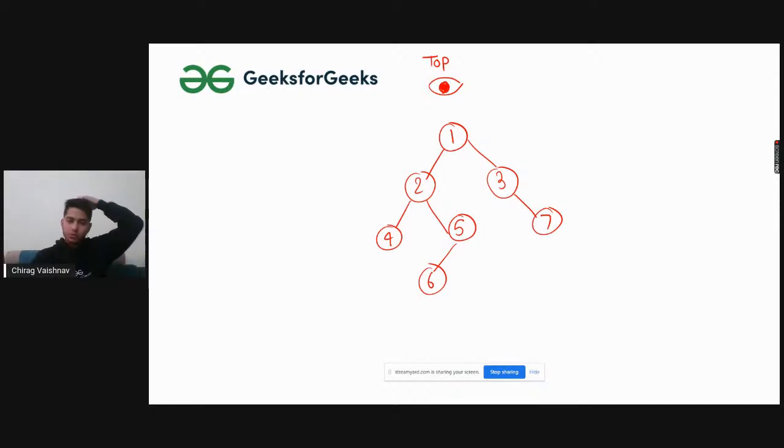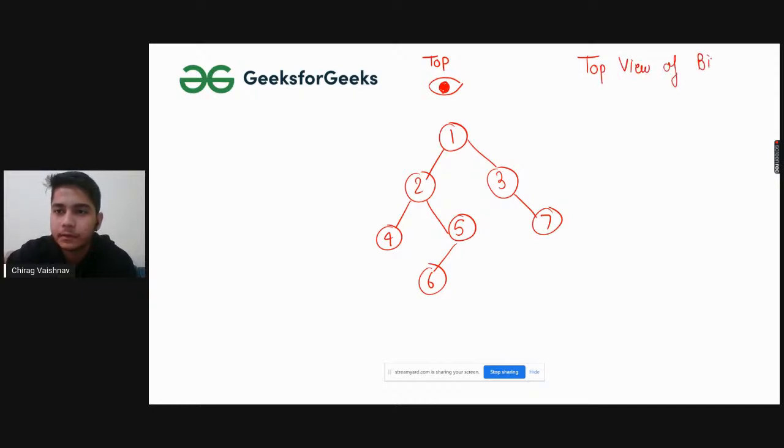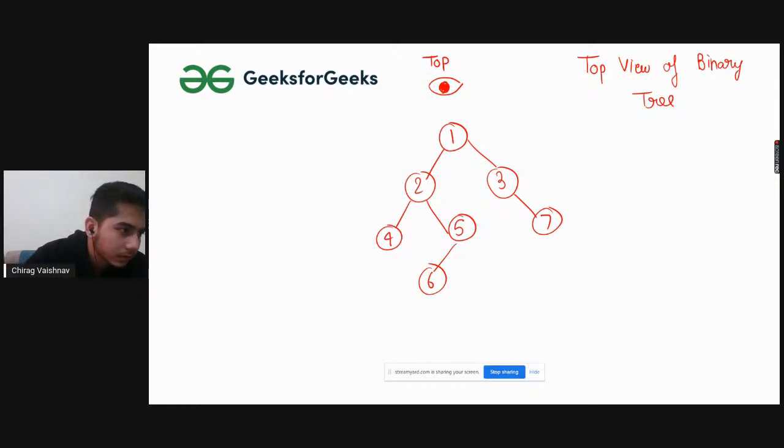So what you have to do is return the top view of the binary tree, right? So basically what will be the top view of this? If I see from this side.